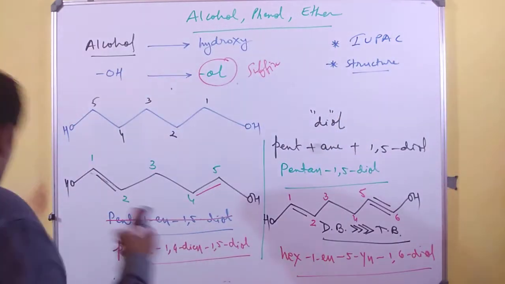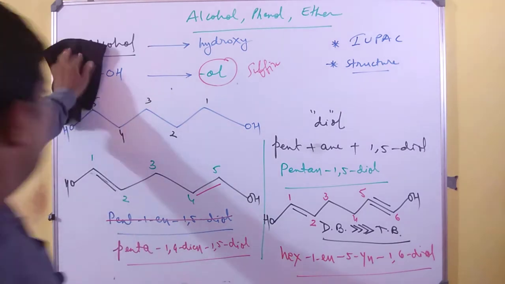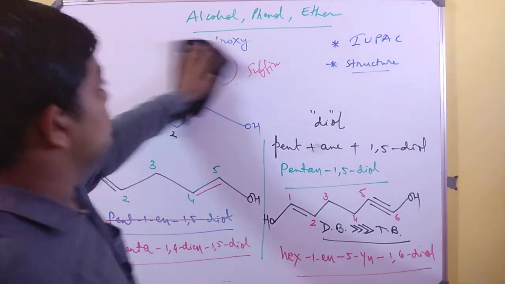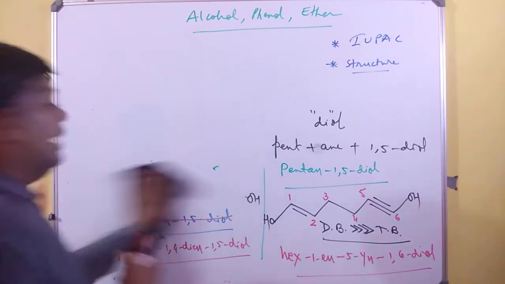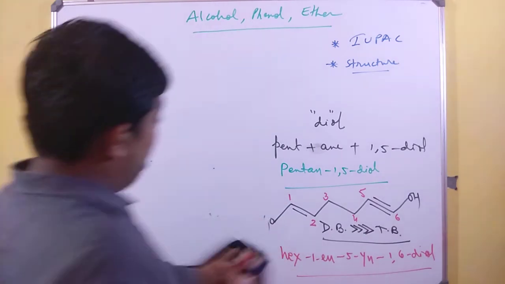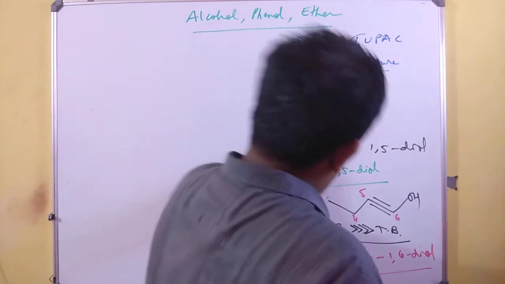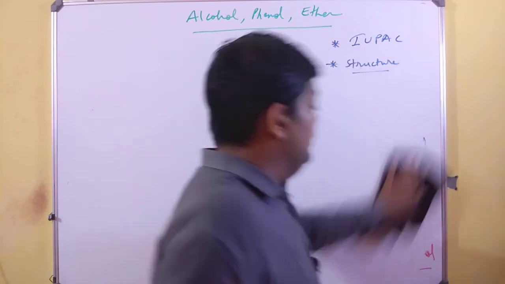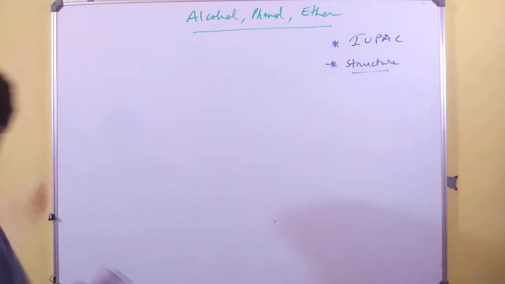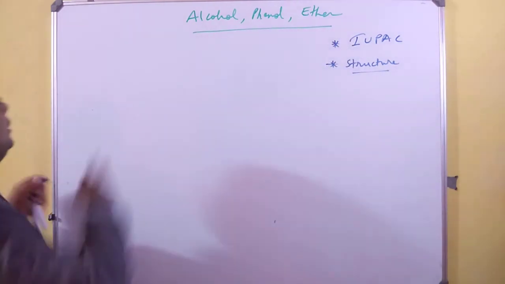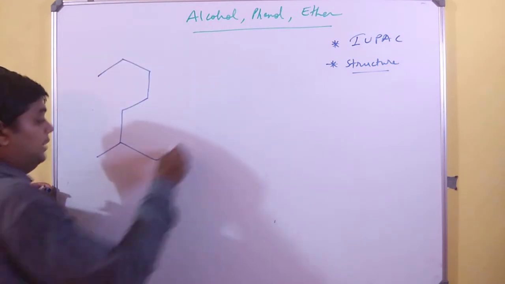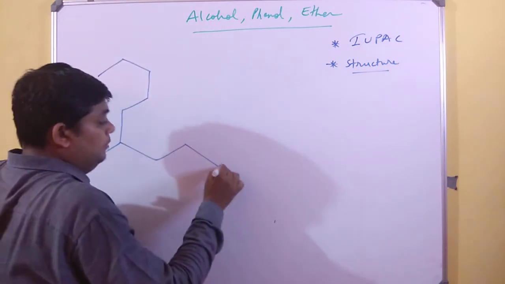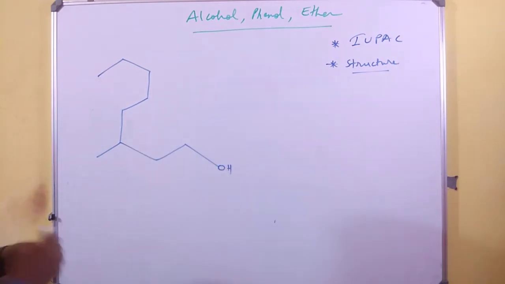Now let us make it a little bit clumsy. I'm using this word clumsy over here because we want to have some odd examples with us which we can solve whenever required. So now we will keep on increasing the OH, we'll keep on adding some double bonds and triple bonds, and then check how can we come up with the solutions for the same.